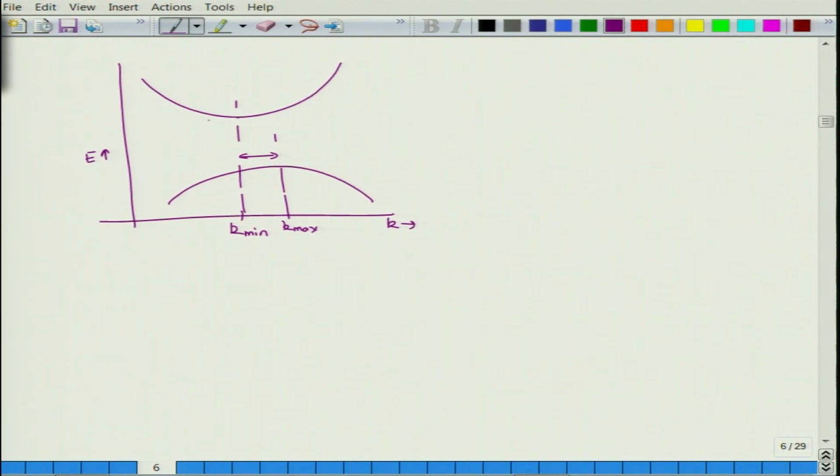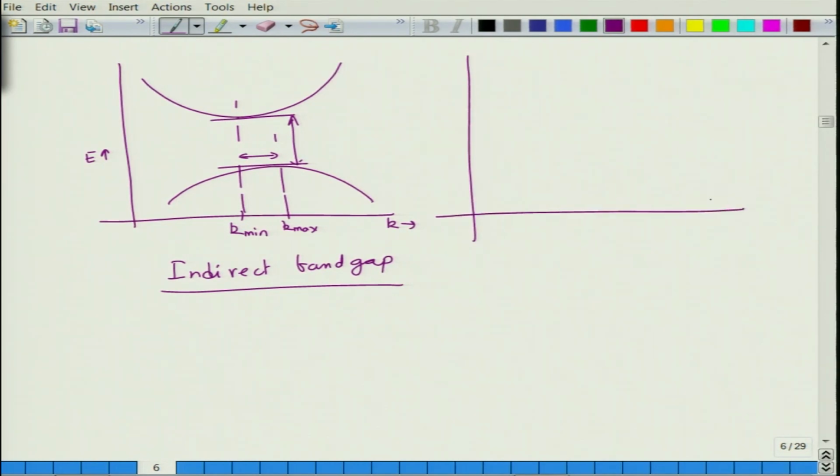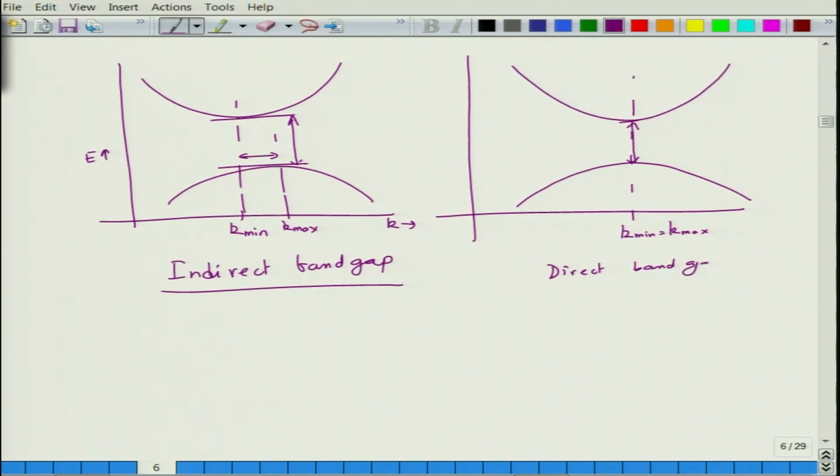When this is the case, there is an energy gap here. This will make what we call an indirect band gap material. I have not added the term semiconductor yet, I will come to that a little later. And if you have minima and maxima matching in k space, so basically k min is equal to k max, then this is a direct band gap material. Okay. I will come to semiconductor and insulator a little later.